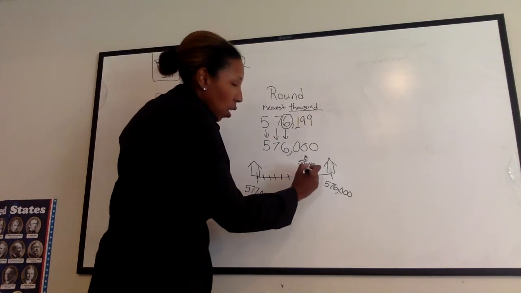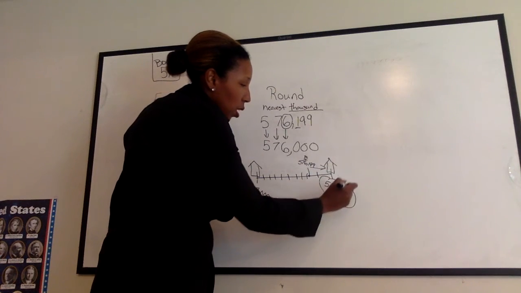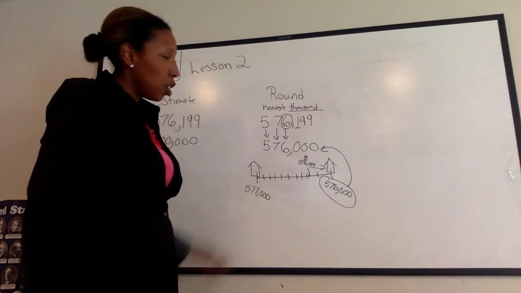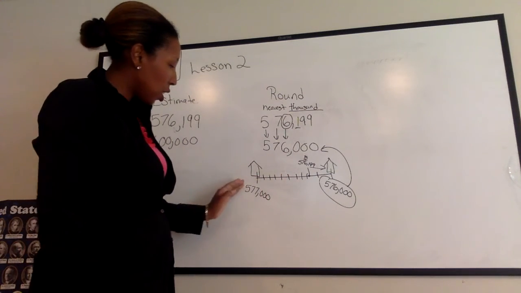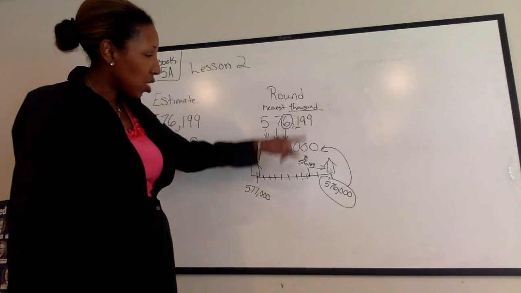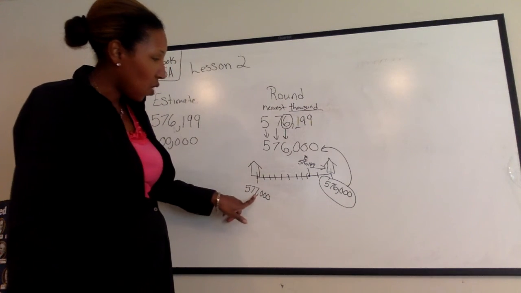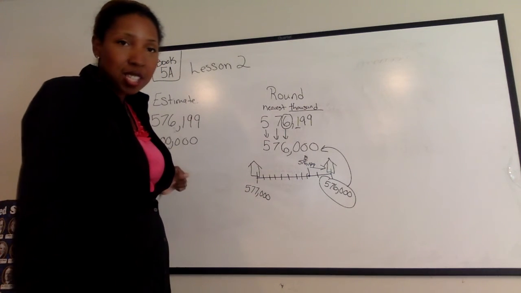And look, if we go to this number, it matches our rounding. So that just kind of helps you if you get confused about which house. So you make sure you're going to count by thousands. So 6,000, 7,000, that's 8,000.